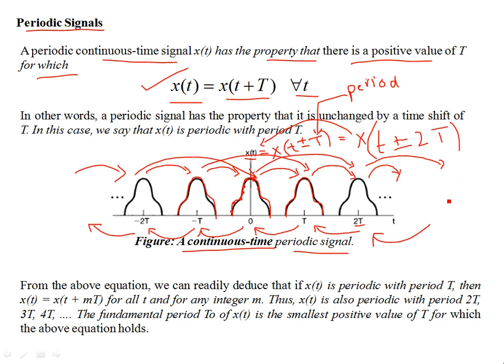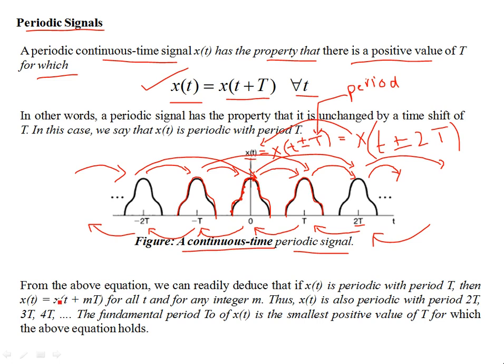Similarly, the advancement operations are also the same. The shifting will be towards the left with a step of twice T. So under these transformations, again, you're getting back your original signal.